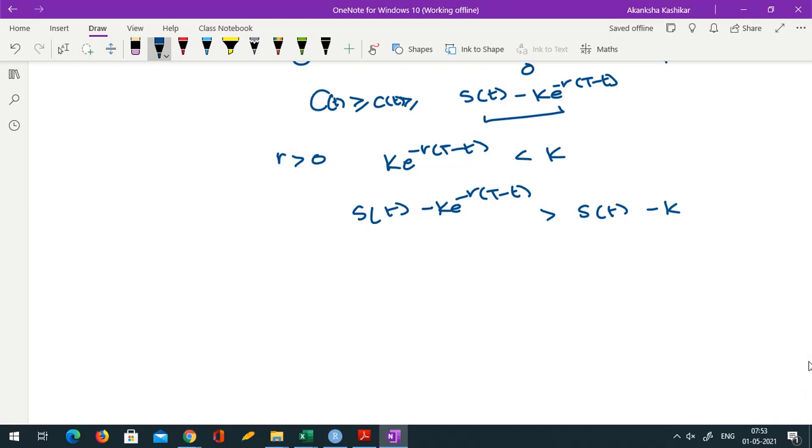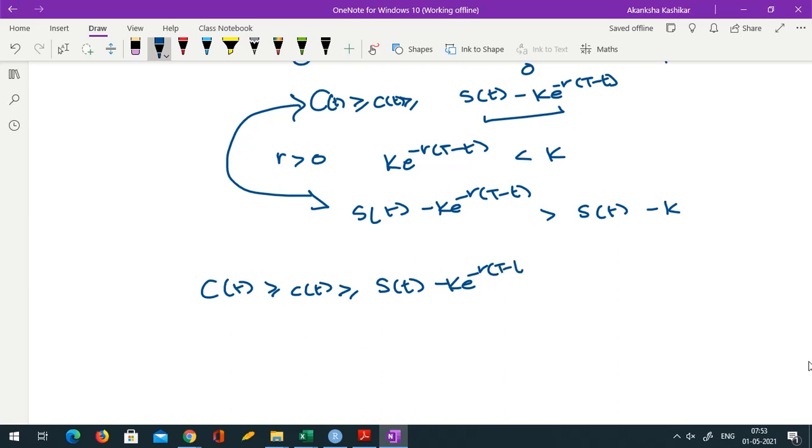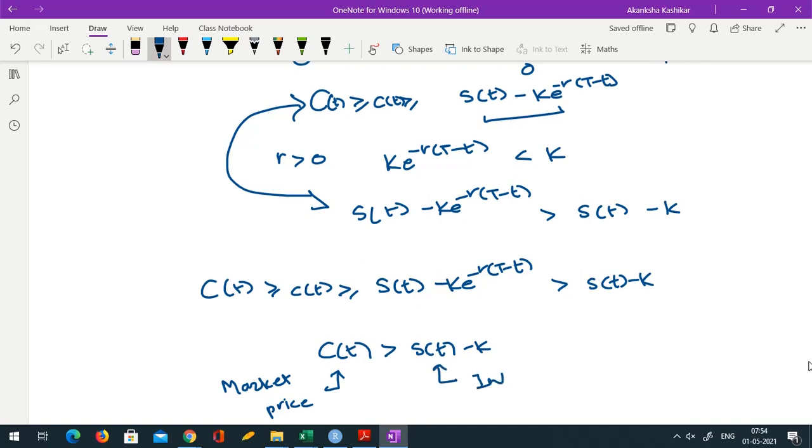And so if I combine these two inequalities, what do I get? Ct is greater than or equal to St minus K e raised to minus r (T minus t), which is greater than St minus K. So I have capital Ct greater than St minus K, and capital Ct is of course the market price, and St minus K we defined as the intrinsic value of the option.